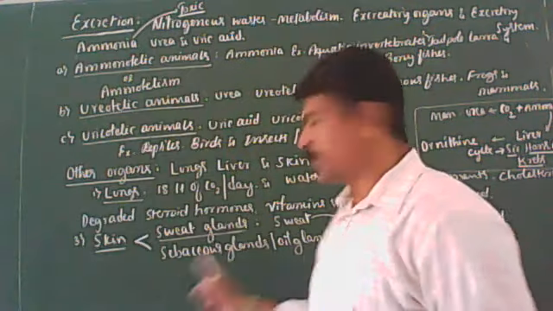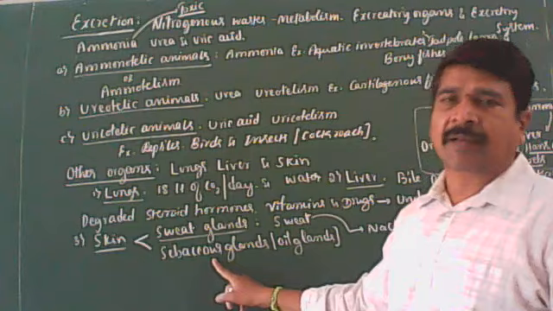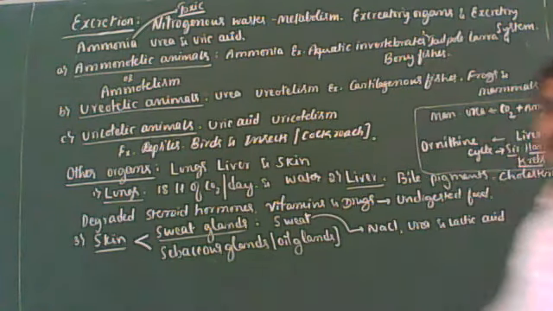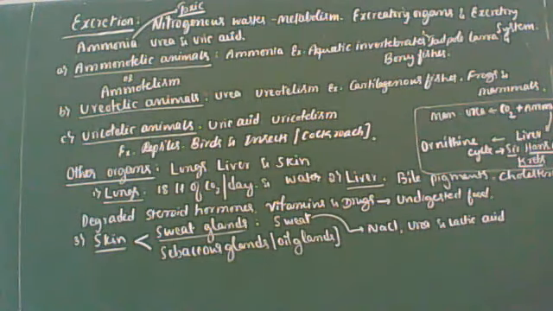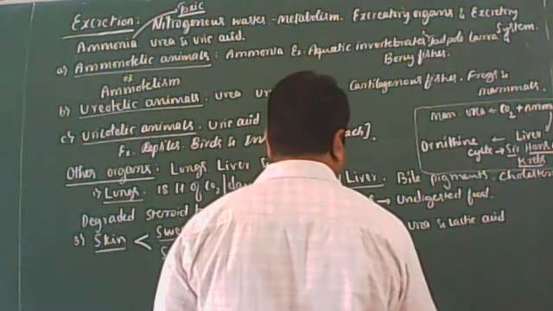Next, sebaceous glands are also called oil glands. Sebaceous glands always secrete waxes.